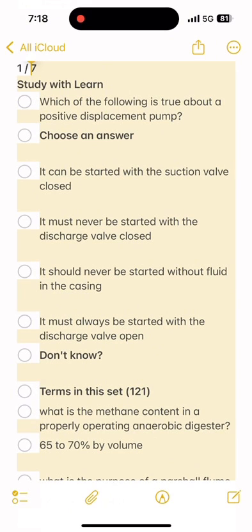What is the correct formula for solids in raw wastewater? Non-settlable solids plus settlable solids equals total suspended solids. What is freeboard in a waste stabilization pond? The vertical distance from normal water surface to the top of the levee. Prior to entering a permit-required confined space, what should you verify? A standby person should be located outside the entrance to the confined space, while another person should be within sight or call of the standby person.